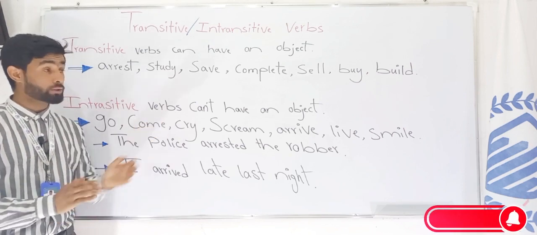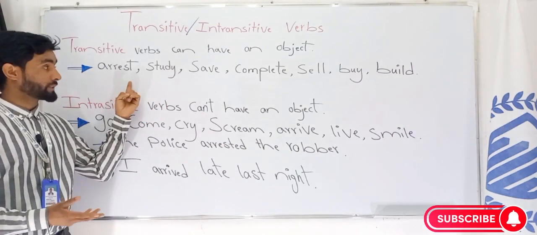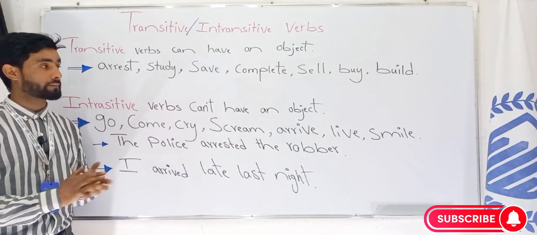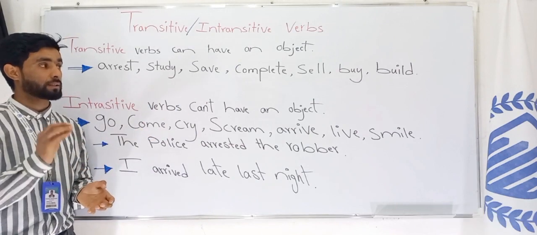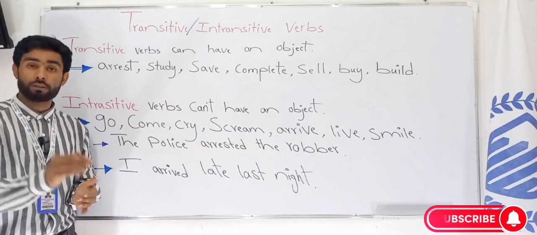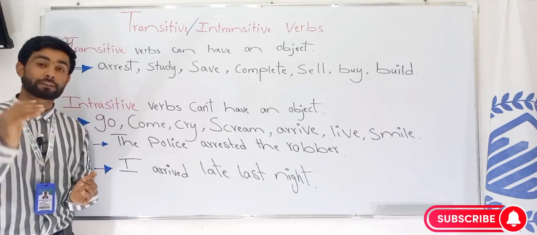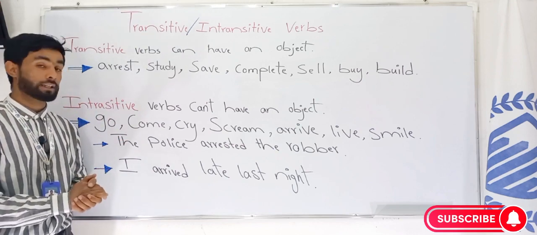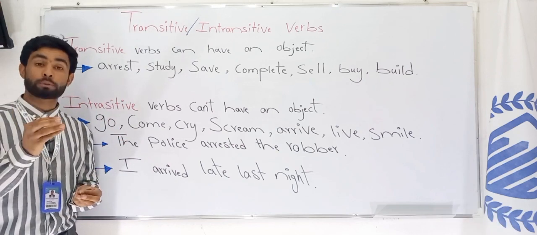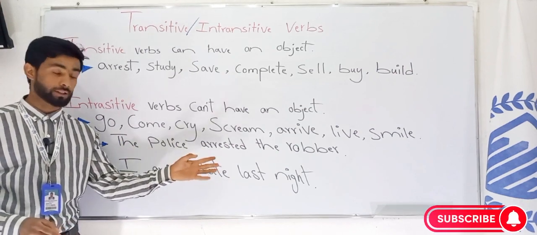So let's come to some of the verbs. Let's see about these verbs. We say arrest, study, save, complete, sell, buy, build. These verbs are all transitive because when we use them in sentences, they can have an object. Such as if I say arrest, the police arrested the robber.